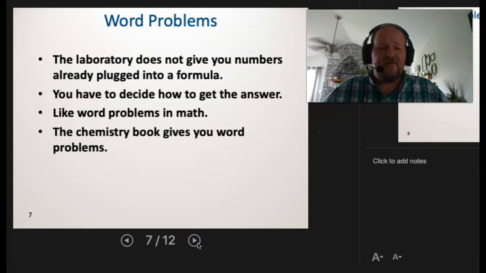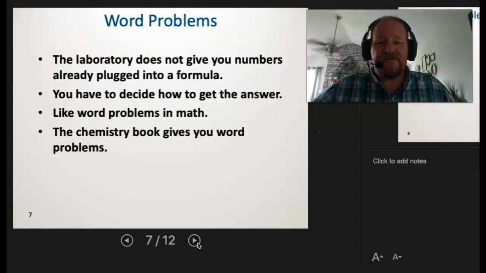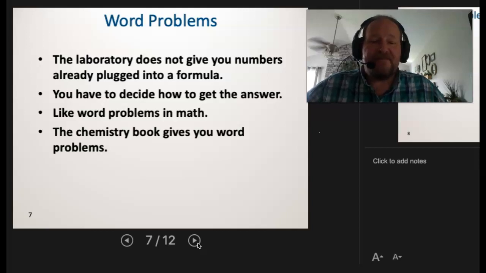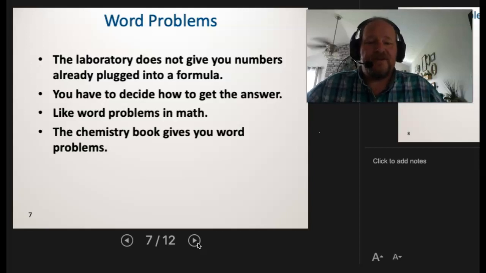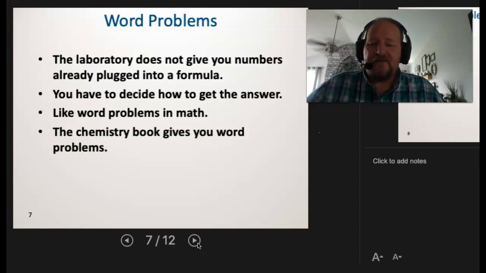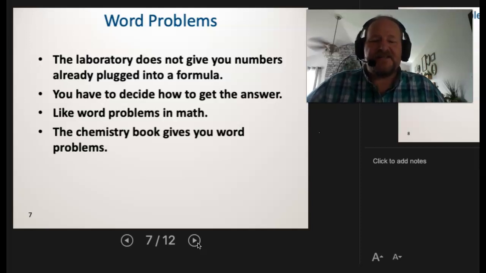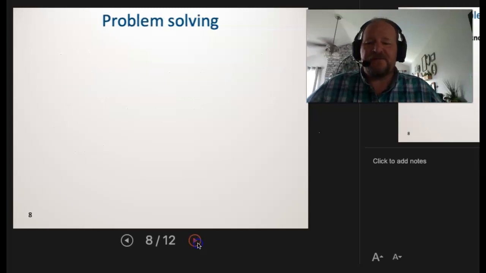The chemistry book is going to give you a bunch of word problems. I picked Timberlake simply because it has plenty of practice problems for you. As you flip through the chapters, at the back of chapter 2, you'll see some questions are written in reddish pink, others are written in black. The red ones have answers at the back of the chapter. So, if you're really struggling with a problem, one thing you can do is check your answer against what it says in the back of the book. If you're really struggling, though, just make an appointment with me and we'll help you get through this. It just takes a lot of practice to get really good at problem solving.